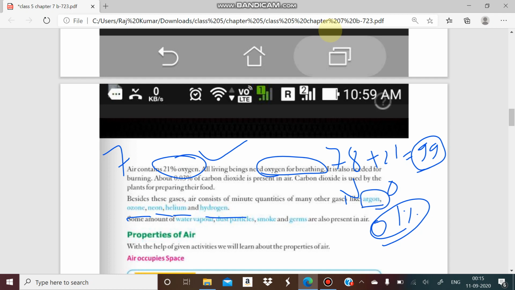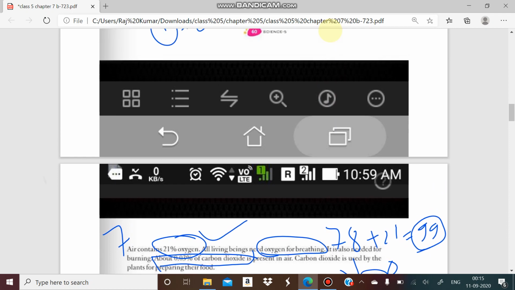So all these gases are present in this 1% of gases. Also, as we know, some amount of water vapor, dust particles, smoke, and germs are present in our atmosphere, but in very low amounts. Out of the 1%, you have to remember that 0.03% is carbon dioxide. So we can say around 0.07% will be other gases in our atmosphere. I think it's clear to you.